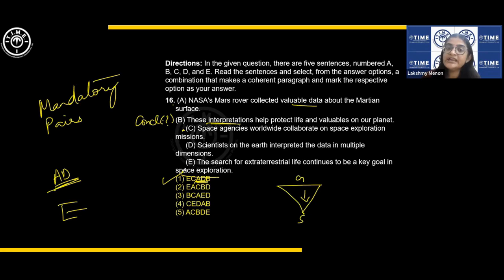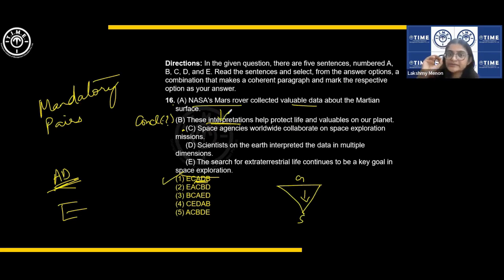So what about EACBD? Let us look at that. The search for extraterrestrial life continues to be a key goal in space exploration. NASA's Mars rover collected valuable data. Okay. But here A and D is a mandatory pair. It is separating the mandatory pair. Moreover, after a specific sentence, it is going to a more general sentence.